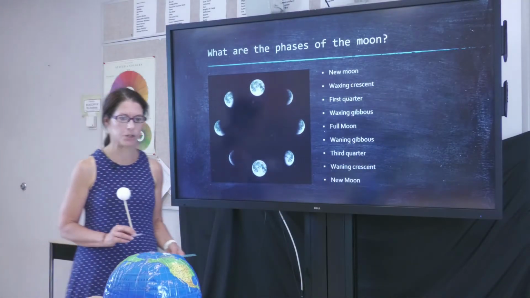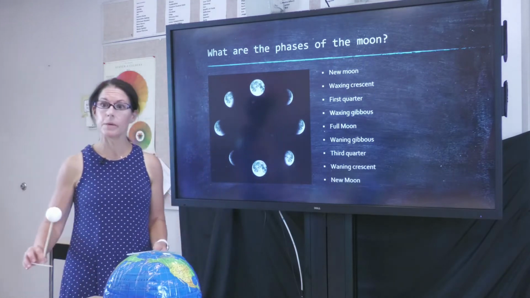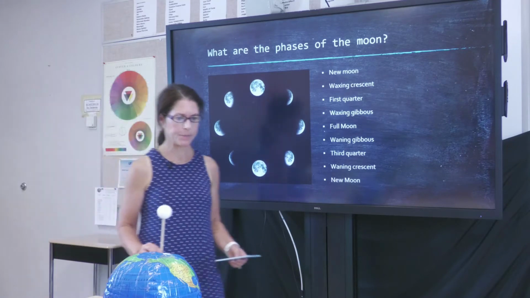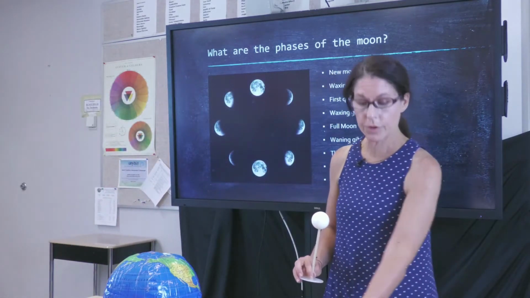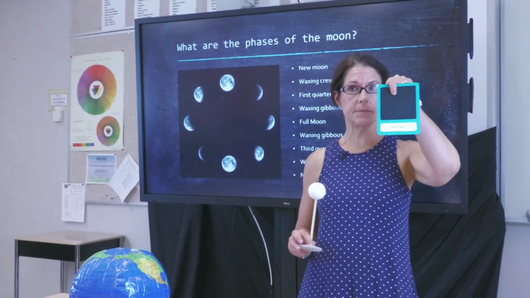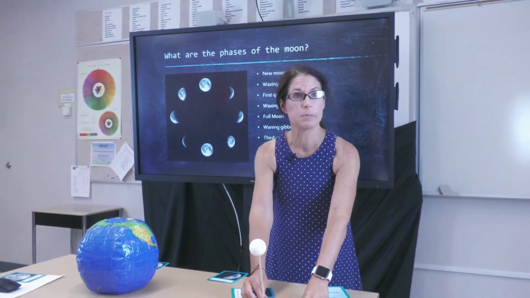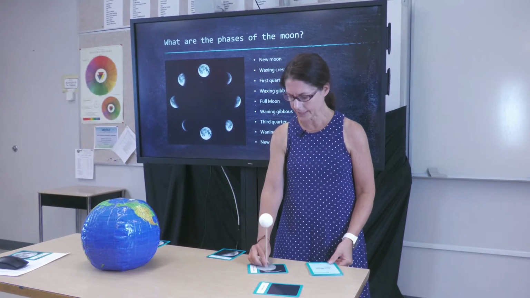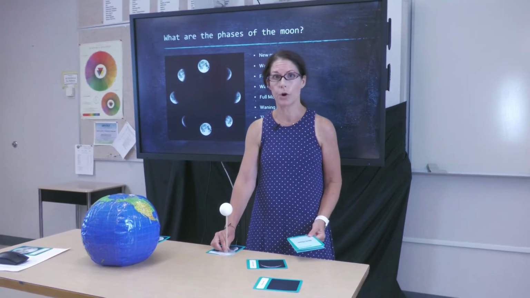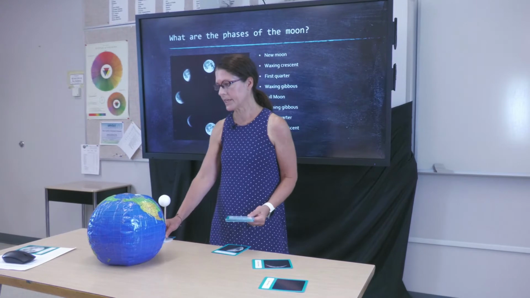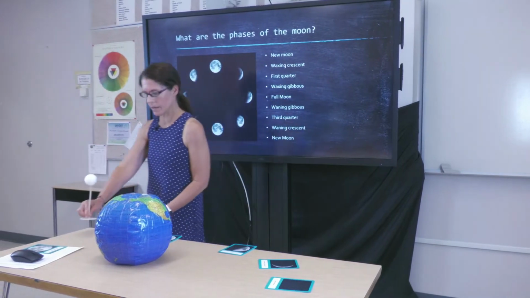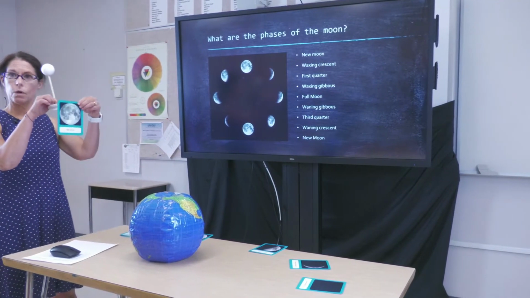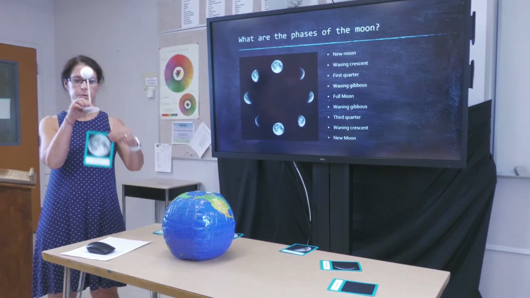Welcome back, boys and girls. So we're right in the middle of our moon phases for the month. I just want to review what we've learned so far. We started off with our new moon, which looks like this. And in the new moon, our moon is in this position. And then gradually we're going into waxing crescent, first quarter, waxing gibbous, and finally a full moon. And the moon is in this position. This is what we see on Earth, a full moon.